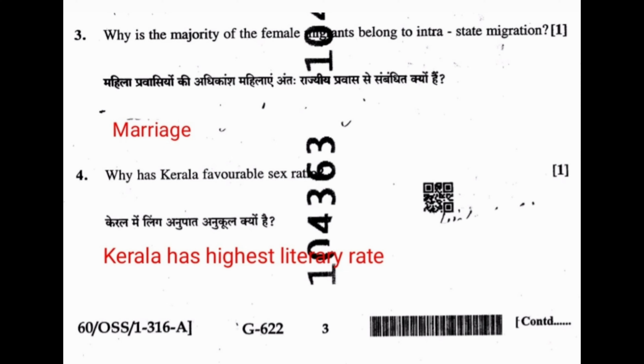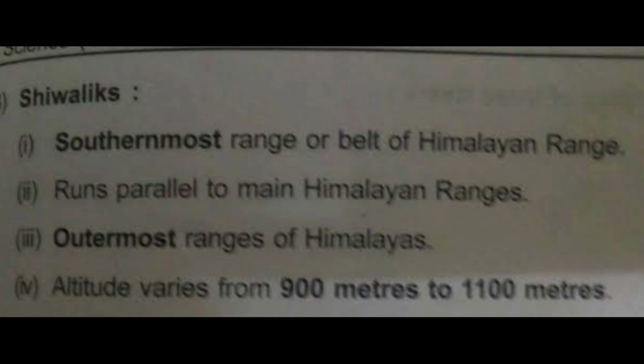Question 5. Mention any 4 features of Shivalik range of Himalaya. Answer. Features of Shivalik range. 1. Southernmost range or belt of Himalayan range. 2. Runs parallel to main Himalayan ranges. 3. Outermost ranges of Himalayas. 4. Altitude varies from 900 meters to 1100 meters.